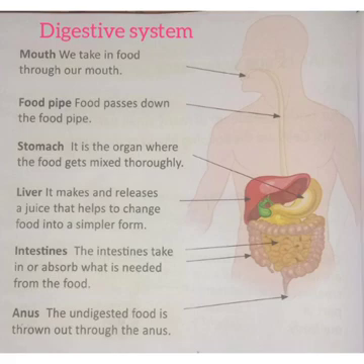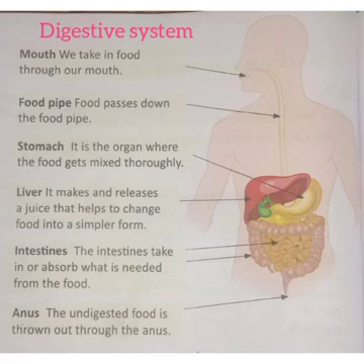Now children, the food which you are eating, you are going to eat the food from your mouth. The food which we are eating here is going to get mixed with the saliva which is present in your mouth. In the mouth your teeth and saliva perform the function. Your teeth break down the food into smaller pieces and saliva mixes that food and makes it soft. So the mouth, we take in food through our mouth.